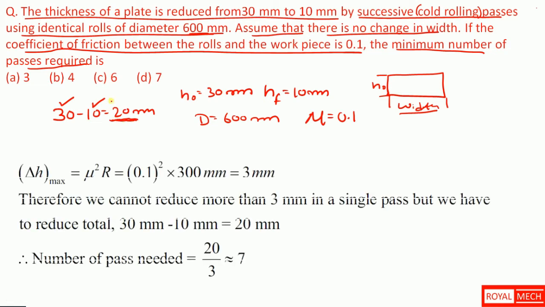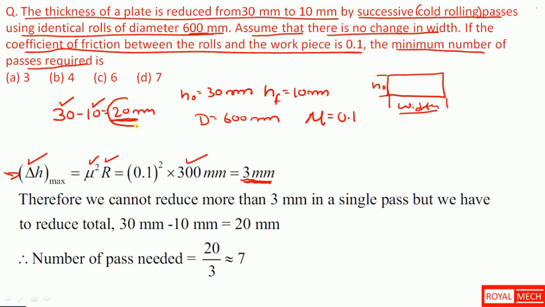So we have maximum possible draft, delta H maximum, equal to mu squared times R. For each pass we get 3 mm thickness reduced as per these calculations.